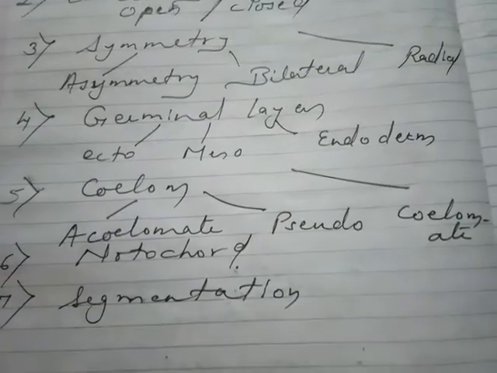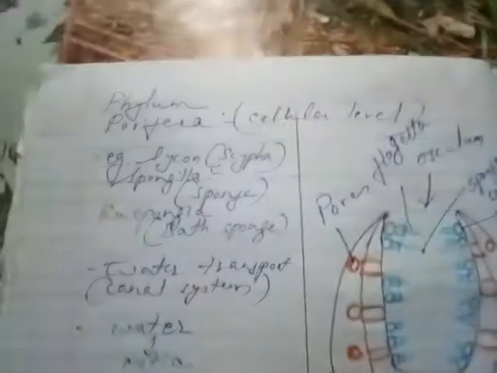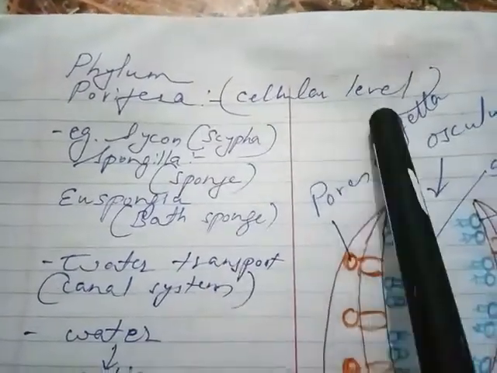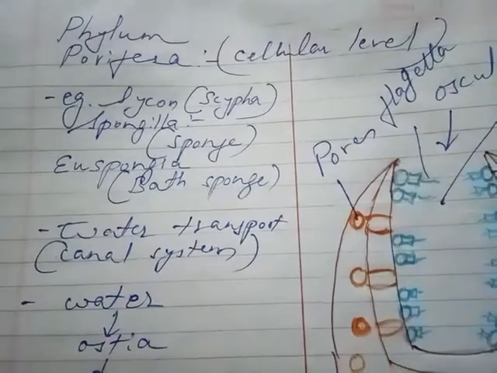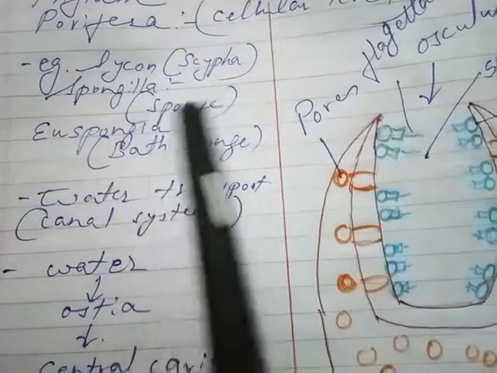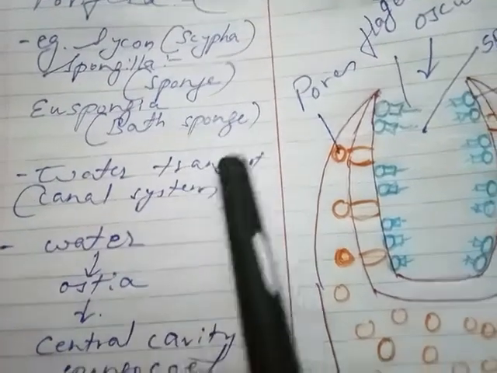Now today let us see the characteristics of different phyla. So starting with the first phylum, that is Porifera. It shows cellular level of organization, that is the tissues are absent. Examples are Sycon, then Spongilla, then Euspongia, that is bath sponge.